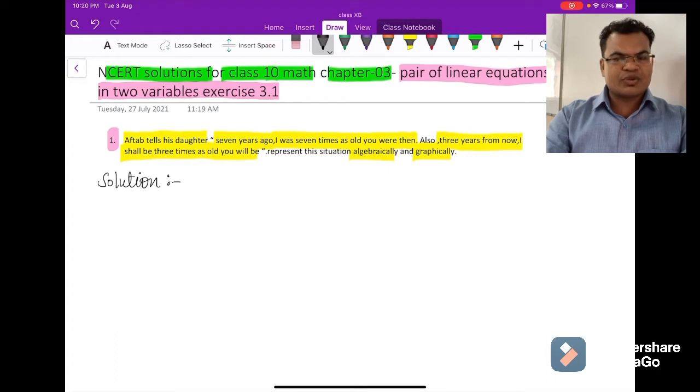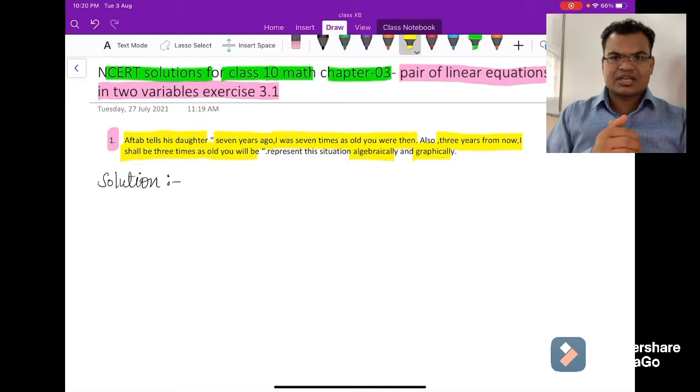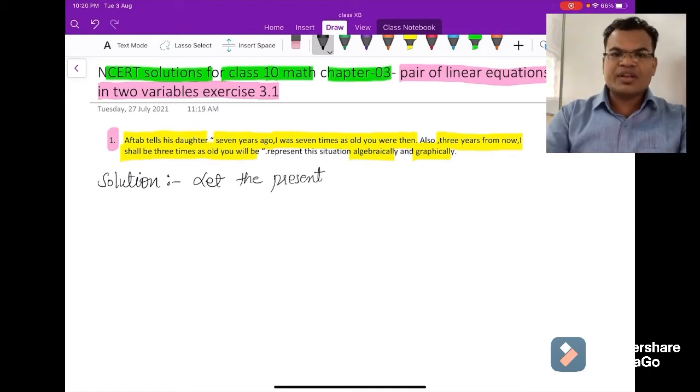First of all, this is a word problem, so we'll convert the problem into equation form and then solve it. The graphical representation is also called drawing the graph of the equation. So how will you start? There are two variables here, guys, Aftab and his daughter.